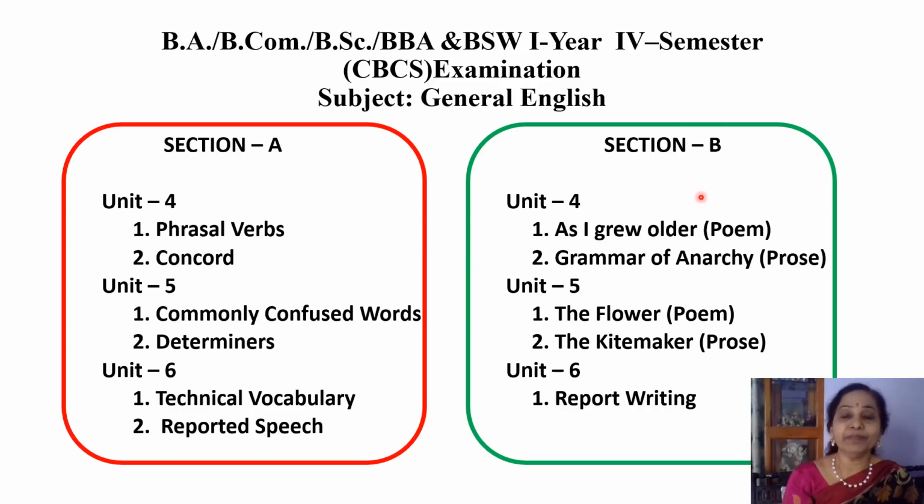Now moving on to section B, this is a subjective type of paper and you will have to attempt for 16 marks. Again you have units 4, 5 and 6. From unit 4 you have the poem As I Grew Older and the prose lesson Grammar of Anarchy, from unit 5 you have the poem The Flower and the prose lesson The Kite Maker, and in unit 6 you have report writing. So this is an overview of your question paper. Section A is for 20 marks and section B is for 16 marks.